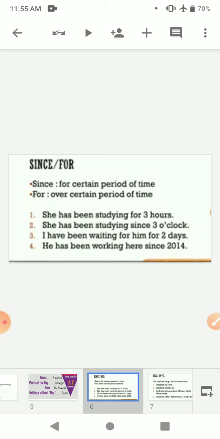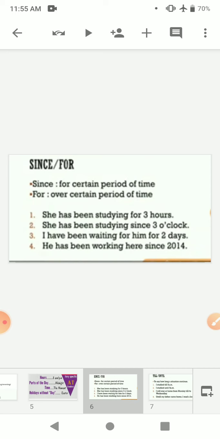She has been studying for 3 hours. So we do not know the exact time, like when she started or what the time is right now. We have to calculate whether she started studying at 2 p.m., 1 p.m. or 12 p.m. So we use for.